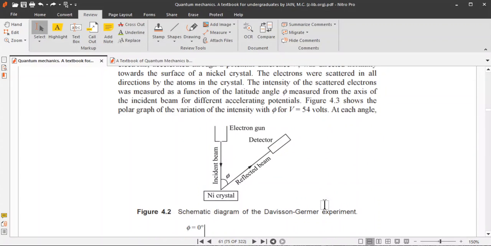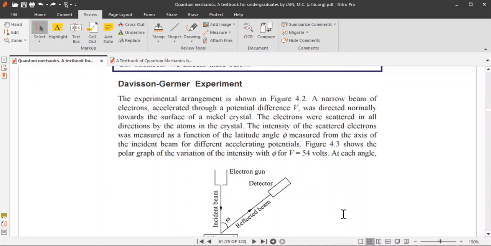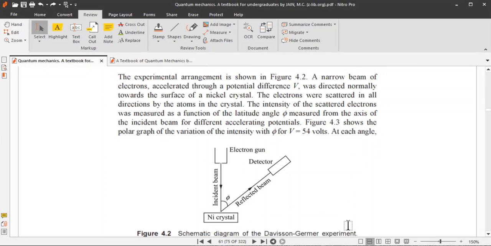This is the experimental setup. This is the electron gun. From this electron gun, high energy electrons will be emitted and accelerated through a potential difference V, and will be directed normally to the surface of a nickel crystal. This incident beam will be directed on the nickel crystal normally.